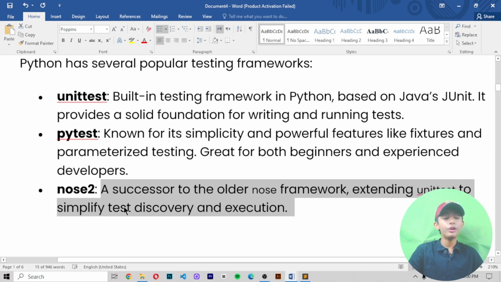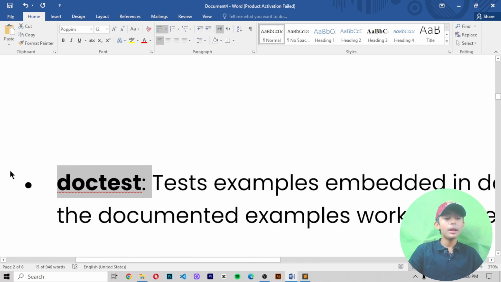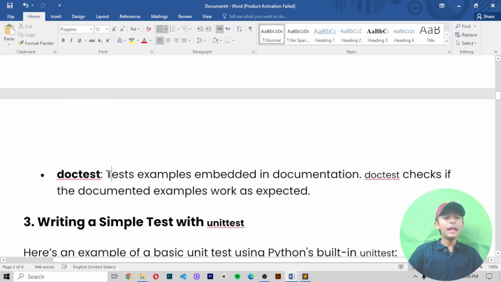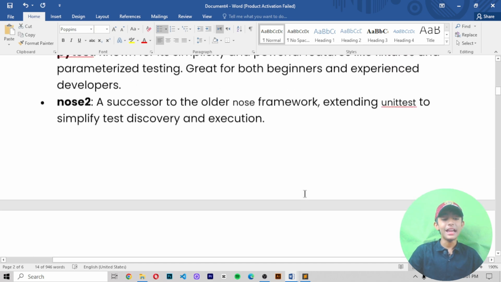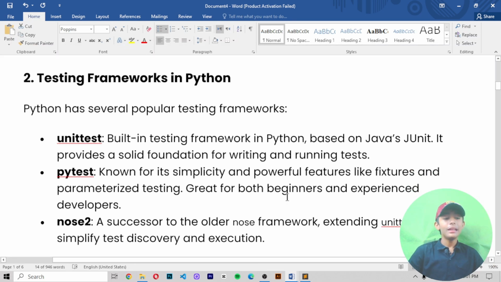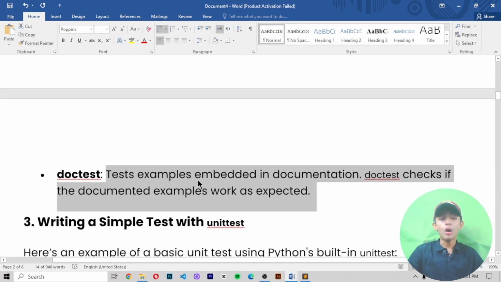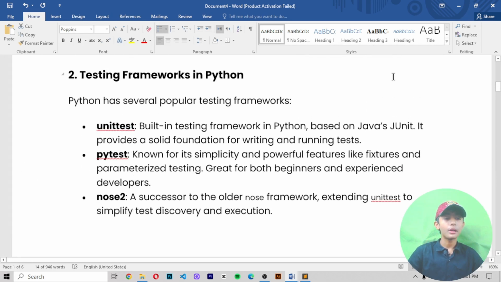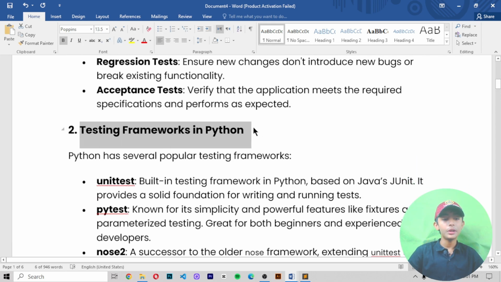This is the third testing framework in my list, and number 4 is doctest. Doctest tests examples embedded in documentation; it checks if the documented examples work as expected. So I told you the four popular testing frameworks: first is unittest, second is PyTest, third is Nose2, and fourth is doctest. Now I have told you the types of tests in Python, and number 2, the testing frameworks in Python.